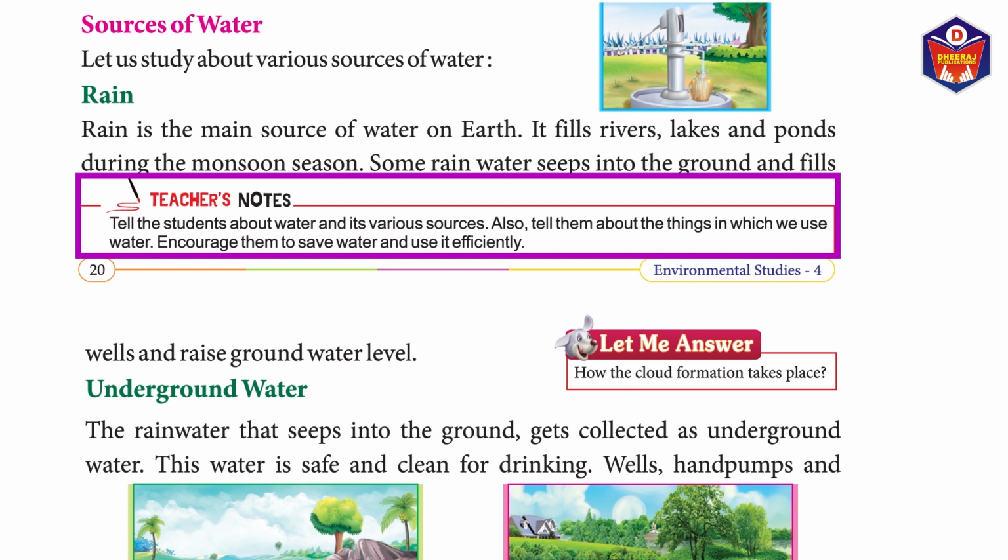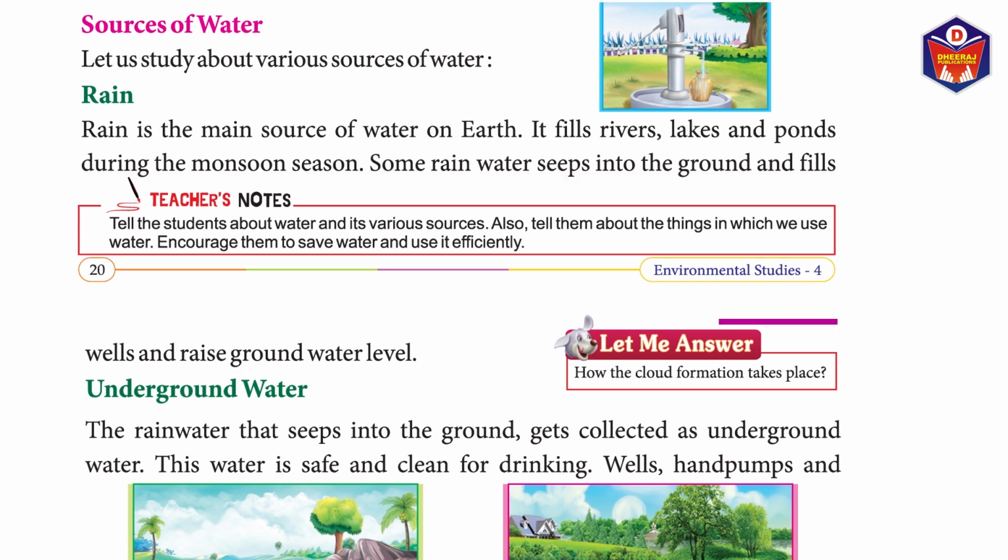Teacher's notes. Tell the students about water and its various sources. Also, tell them about the things in which we use water. Encourage them to save water and use it efficiently. Let me answer. How does the cloud formation take place?